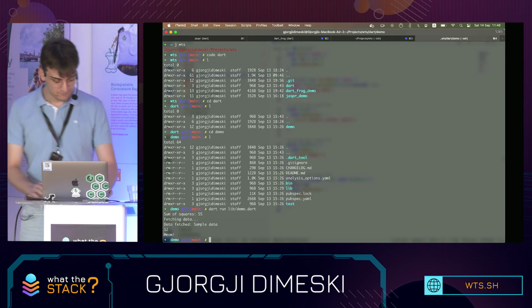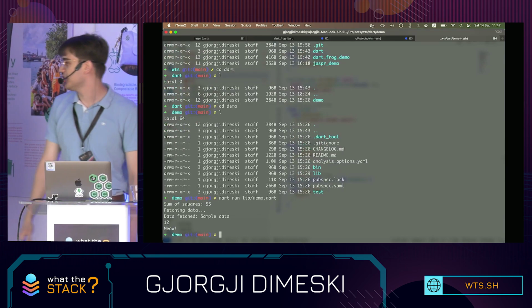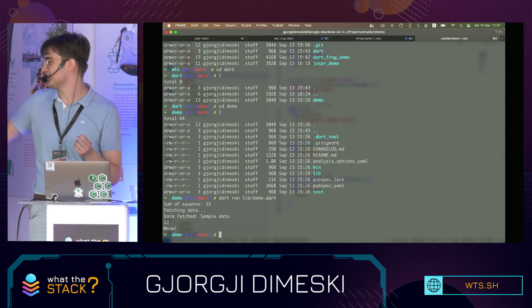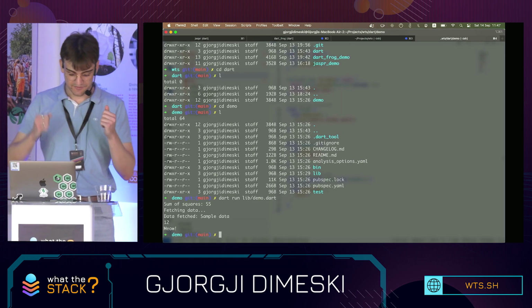Okay, so let me zoom this in. We have the sum of squares of the array. We have fetching data. It works for some time. It waits for a second. It says that it's fetched the data. And our cat successfully meows.